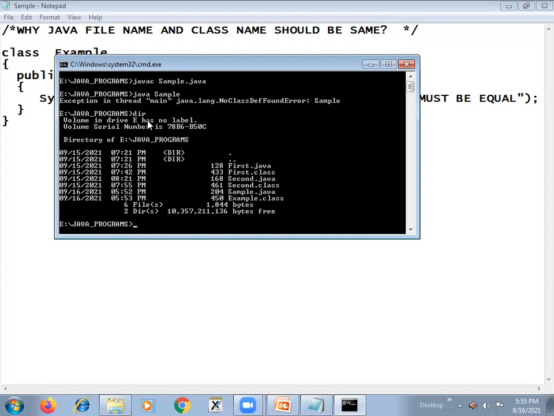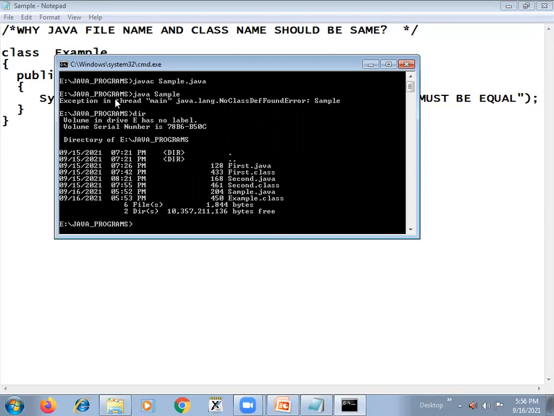Because our class name is also the same as the file name. So then we executed it with java first. But if you give a different name and follow the same kind of syntax, this is how you will get the error. This is the problem that occurs.